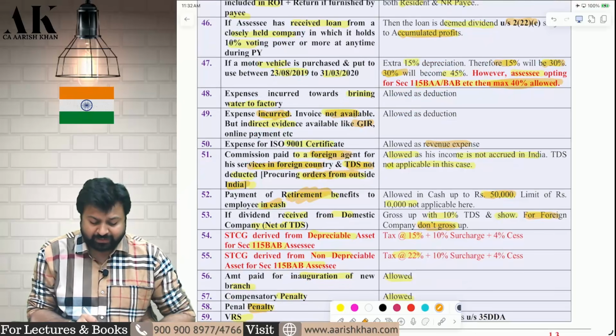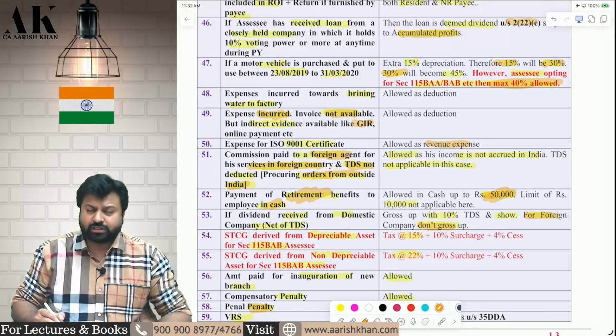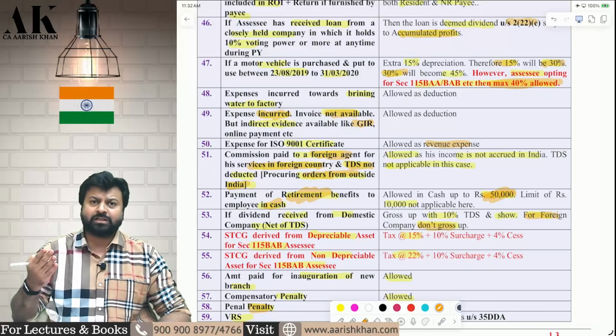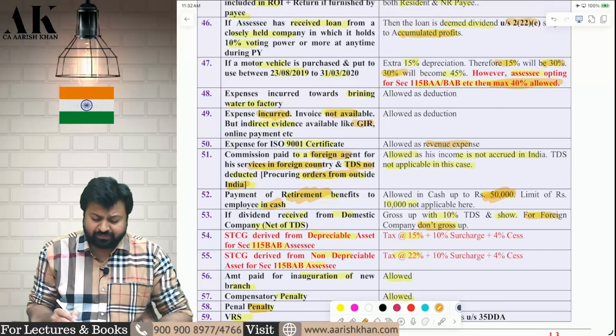Payment of retirement benefit in cash. Yes, for retirement benefit, you can make the payment up to 50,000 in cash. Generally, you cannot make payment of more than 10,000 in cash. But for retirement benefit, the government allows under Rule 6DD payment up to 50,000 in cash.